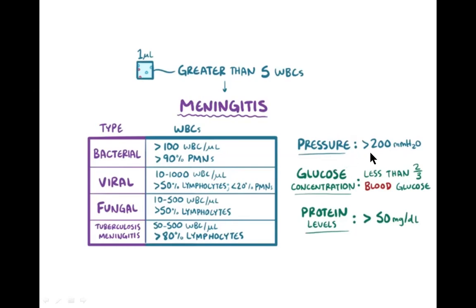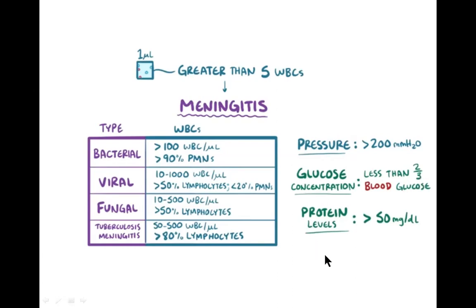The pressure should usually be maintained at less than 200 mm of water. During inflammation of the meninges, the pressure increases to more than 200 mm of water, and there will also be a variation in glucose concentration. As we discussed earlier, the normal glucose concentration in CSF is around 45 to 100, so it will be less than 2/3 of the blood glucose during meningitis.